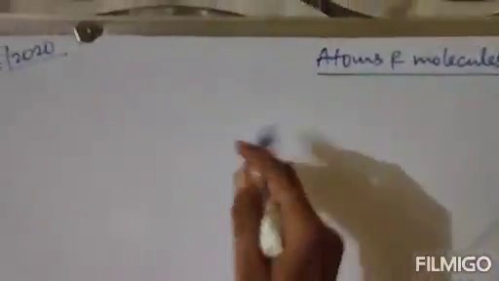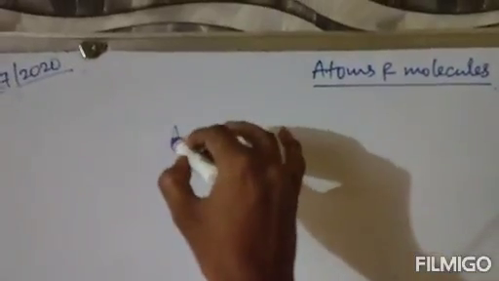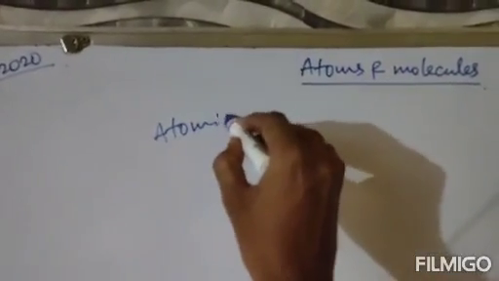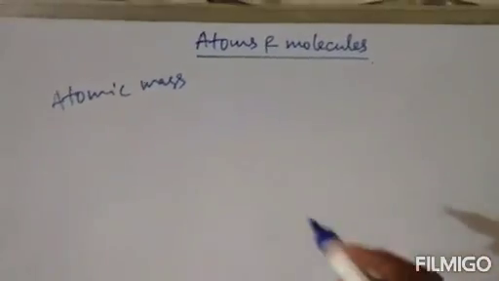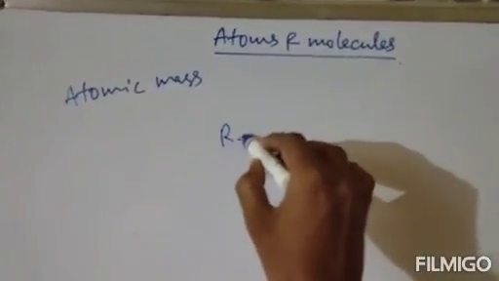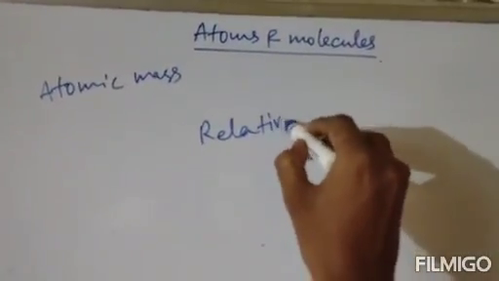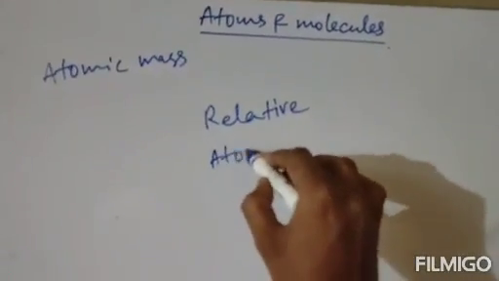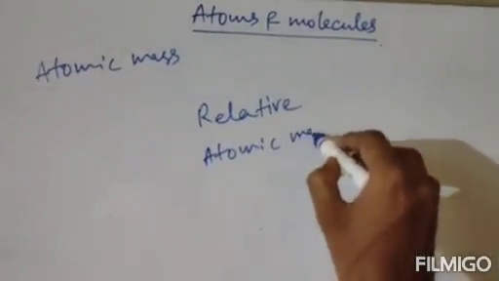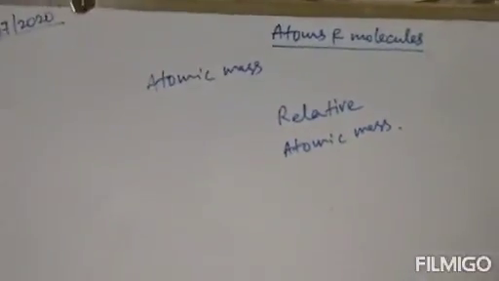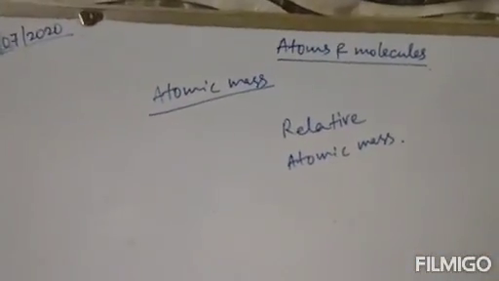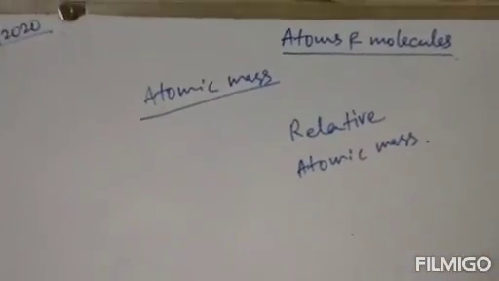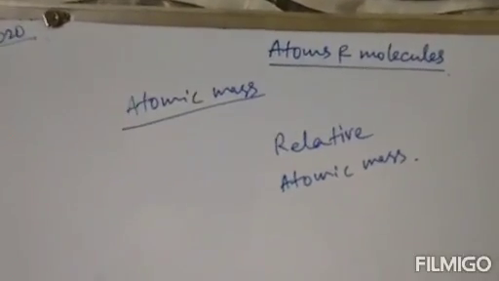The first topic of today will be atomic mass and relative atomic mass. Now, concerning atomic mass, what is atomic mass? It is just the mass of one atom. Atomic mass is the mass of one atom. Clear?